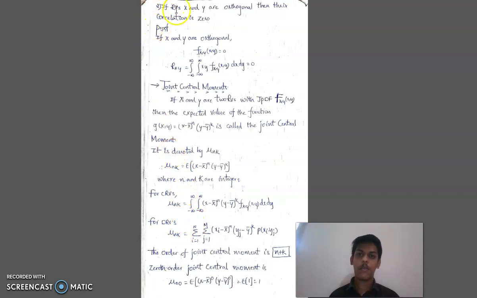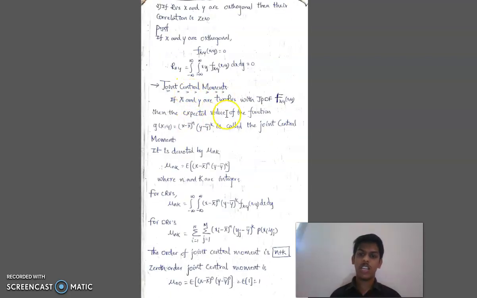Now let me see the second property. If our random variables X and Y are orthogonal, then their correlation is 0. Now let me see the proof. If X and Y are orthogonal, then Rxy is equal to integral minus infinity to infinity xy into fxy of x comma y dx dy. If we substitute fxy of x comma y is equal to 0, then we will get Rxy is equal to 0.